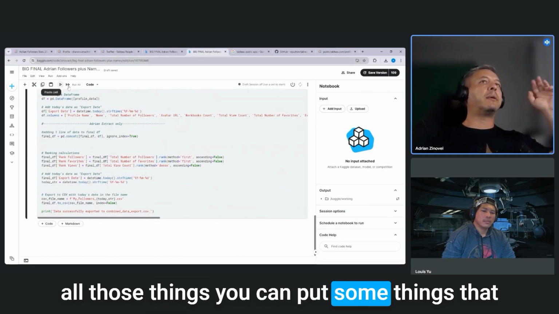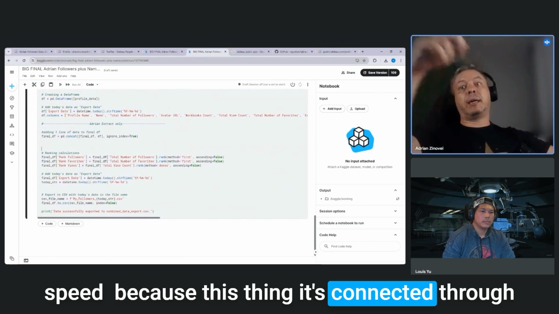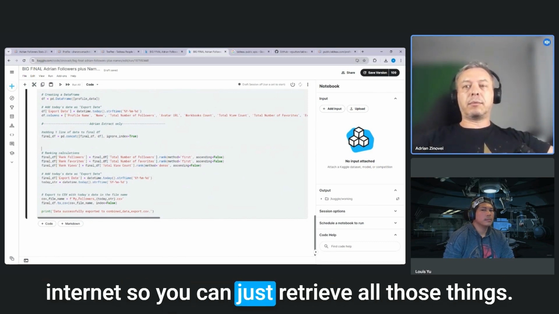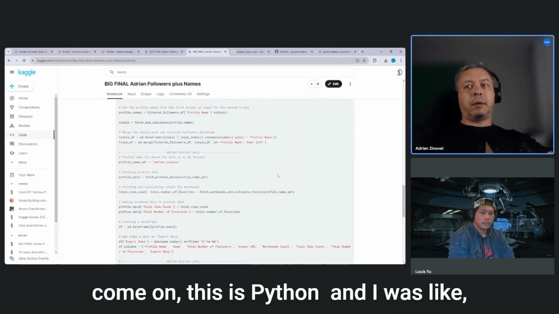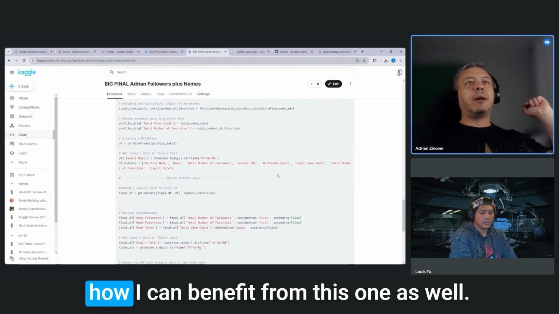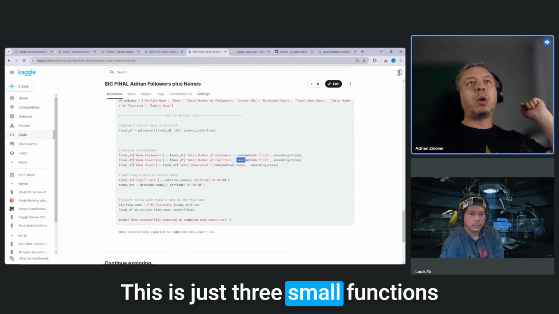You can set some things so it runs faster, but it's not about the speed, because this thing is connected through the internet, so you can just retrieve all these things. I have the output here. And I was like, oh, come on, this is Python. How can I benefit from this one as well? This is just 3 small functions.